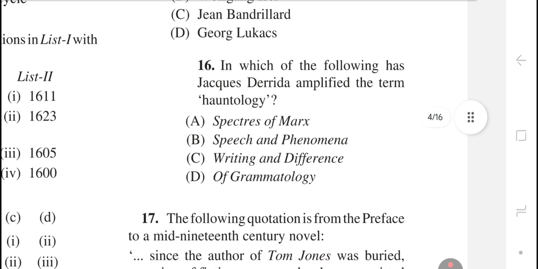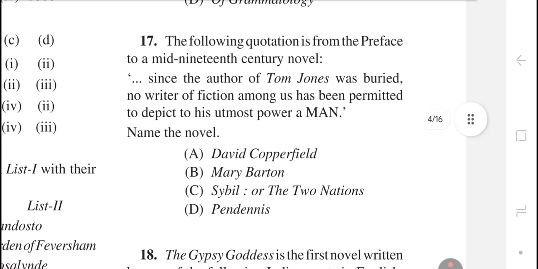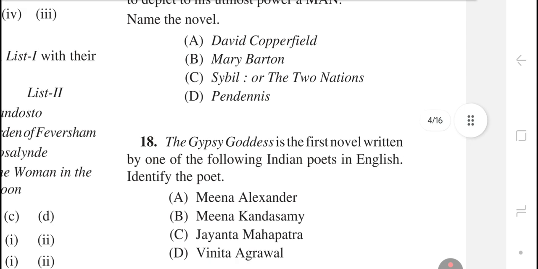Question number 16. In which of the following has Jacques Derrida amplified the term hauntology? The right answer is option number A, Spectres of Marx. Question number 17. The following quotation is from the preface to a mid-19th century novel. Since the author of Tom Jones was buried, no writer of fiction among us has been permitted to depict to his utmost power a man. Name the novel. The right answer is option number D, Pendennis.